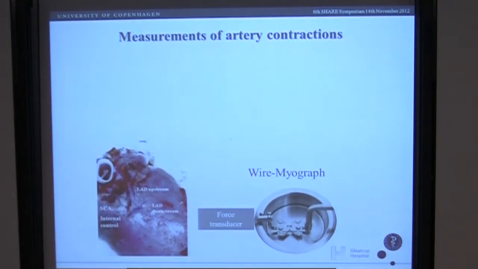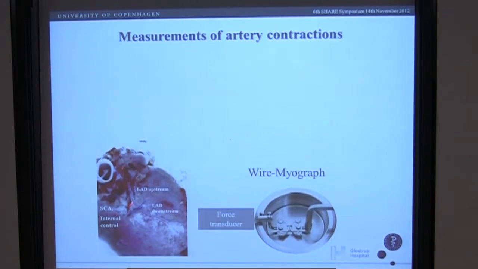Furthermore, I dissected out the coronary arteries, one segment upstream to the ligature, one segment downstream to the ligature, and furthermore, the right coronary artery, the so-called septal coronary artery.